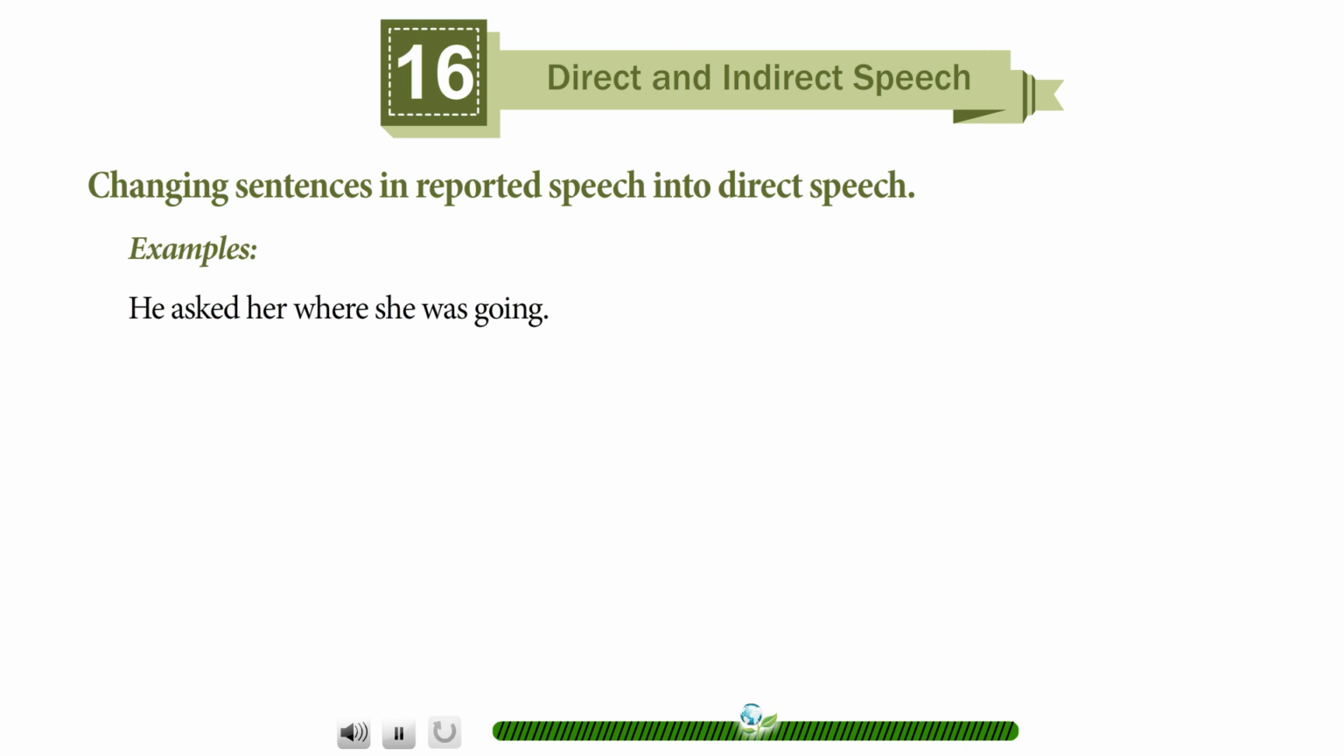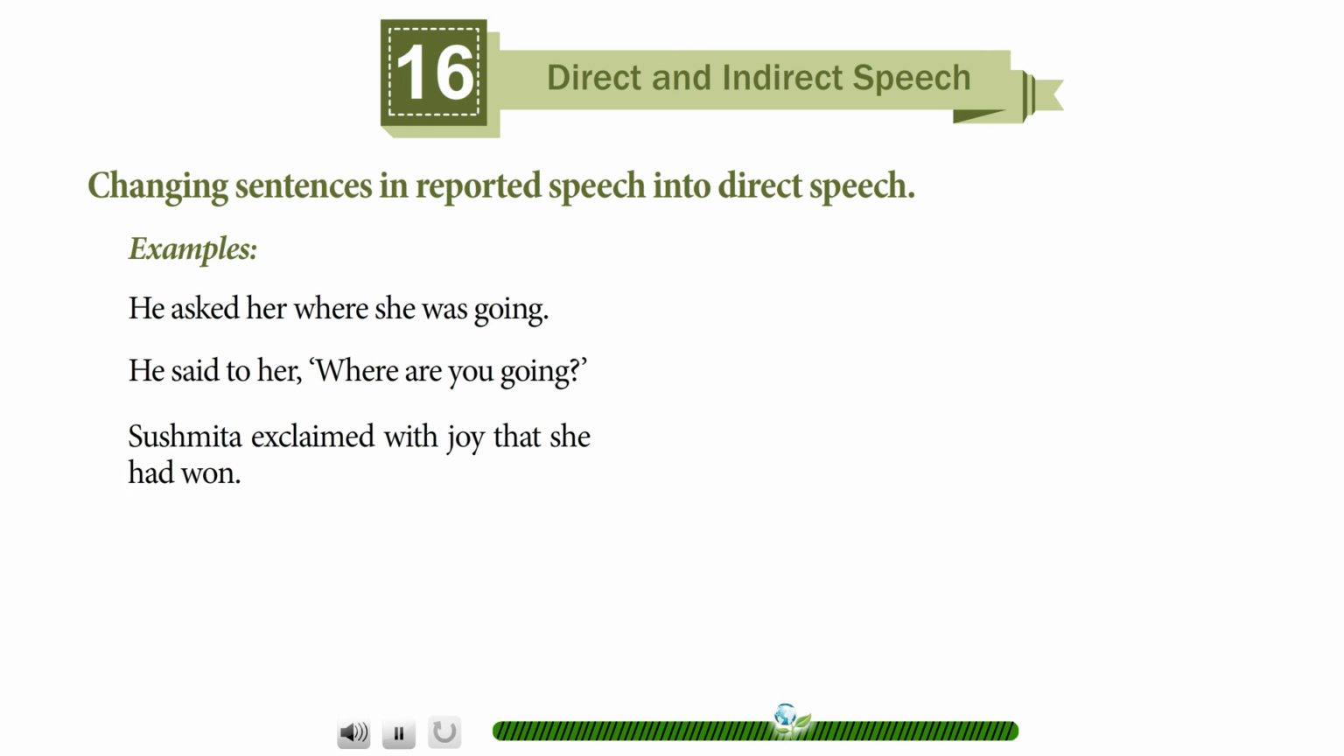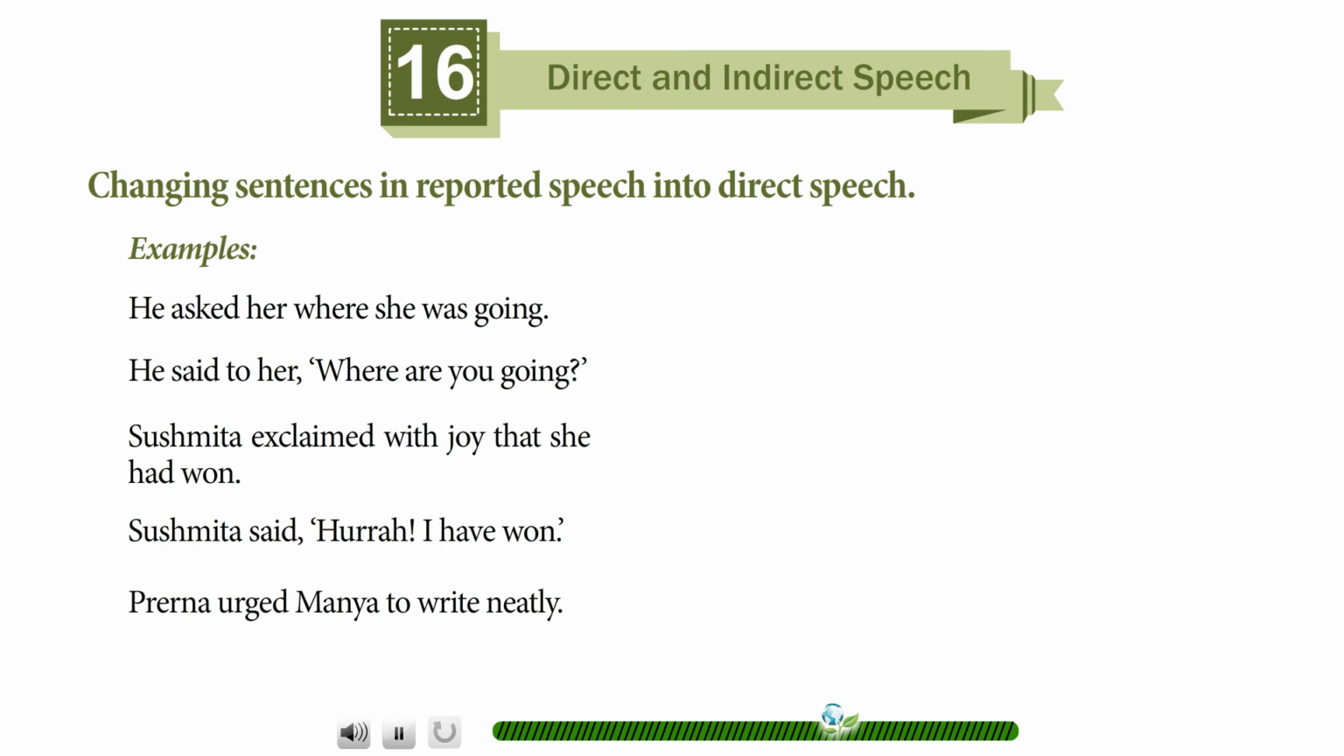Examples: He asked her where she was going. He said to her, "Where are you going?" Sushmita exclaimed with joy that she had won. Sushmita said, "Hooray, I have won." Prerna urged Manya to write neatly. Prerna said to Manya, "Write neatly."